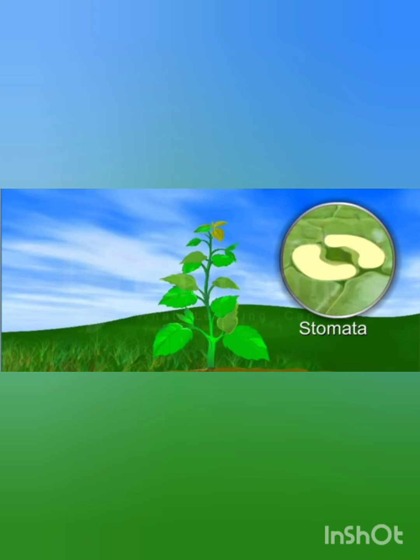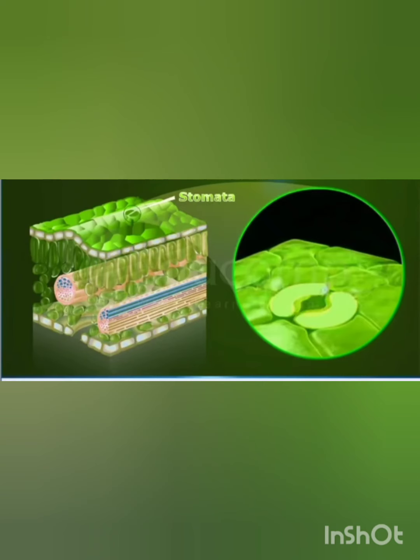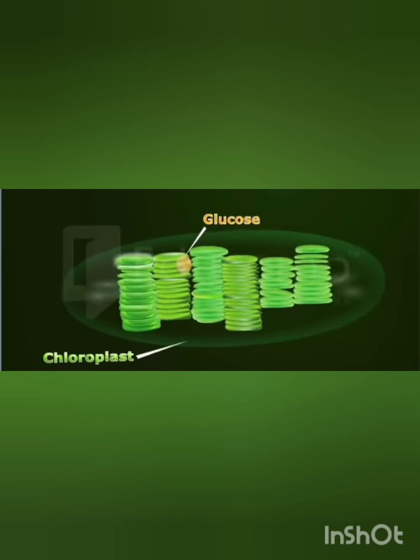Here you can see a picture of stomata. Carbon dioxide enters into the plants through the pores called stomata. Stomata are present on the surface of the leaves. From the stomata, carbon dioxide travels to the chloroplast and it combines with water to form glucose.